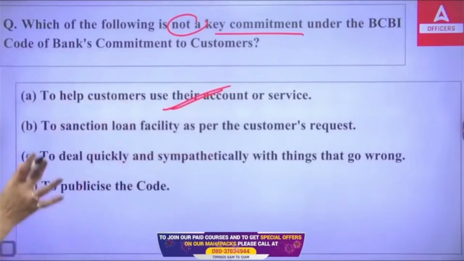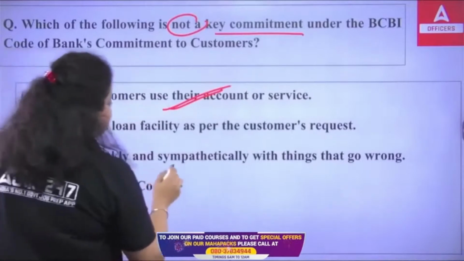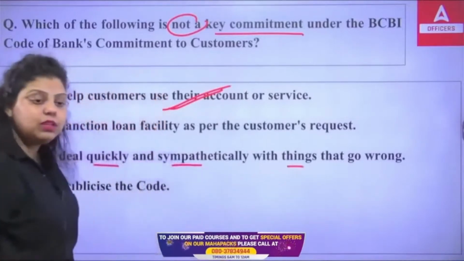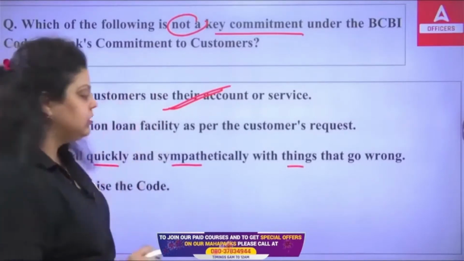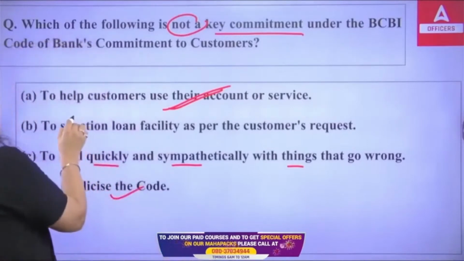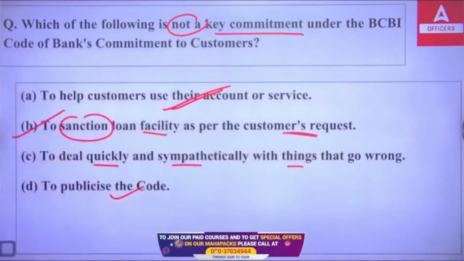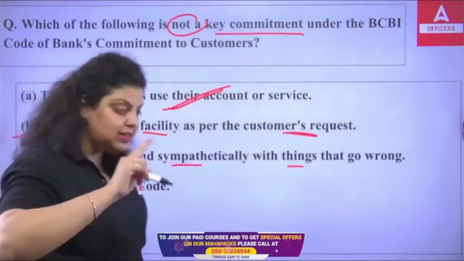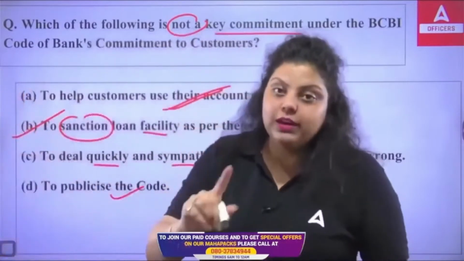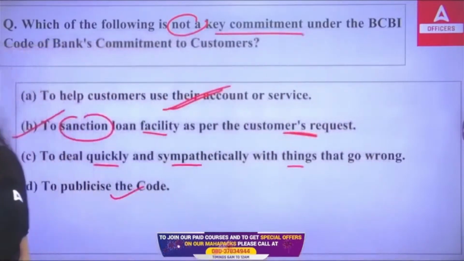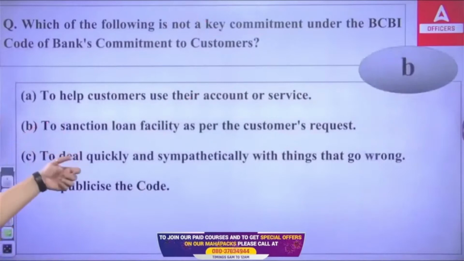They have to help customers to use their account and the services they are taking from the bank. Third is to deal quickly and sympathetically with things that go wrong. Obviously, if something went wrong, if the customer has faced a certain loss or problem, you have to help out the customer. Publicize the code, this is true, but to sanction loan facility as per customer's request, this is not a commitment of a bank. The bank will sanction the loan as per the criteria of the bank, after checking the KYC, the credit history, the collateral, everything. Then the bank will decide what amount of loan will be sanctioned. The right answer is option B.